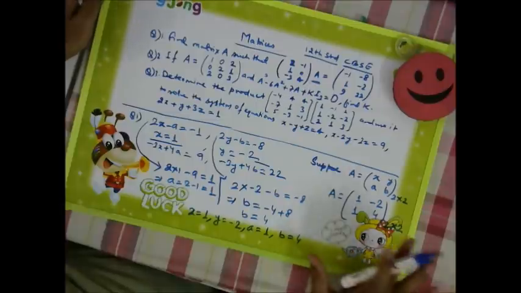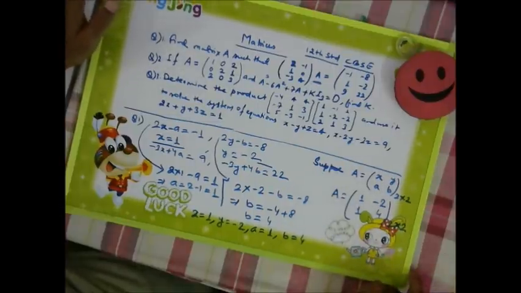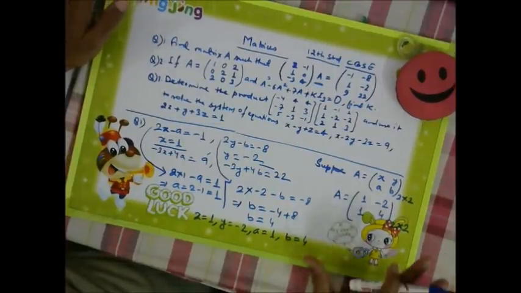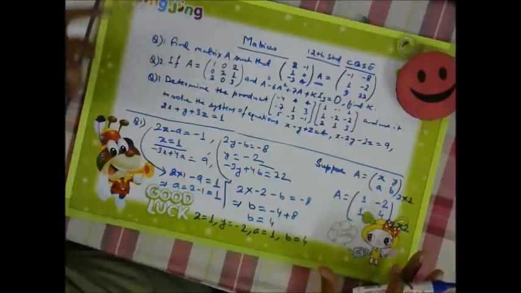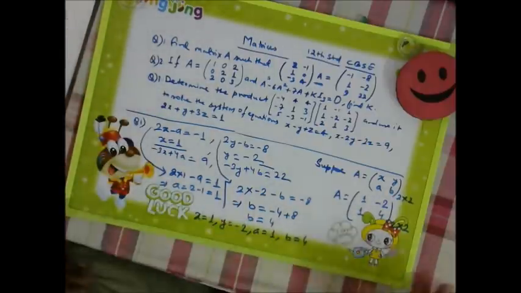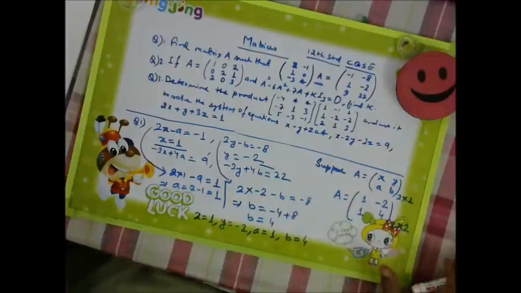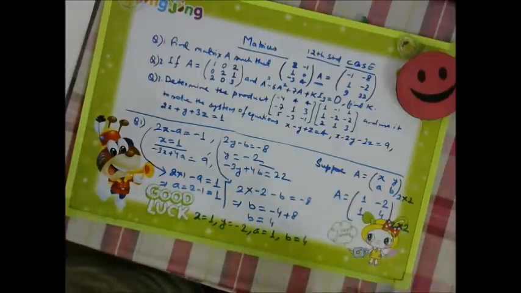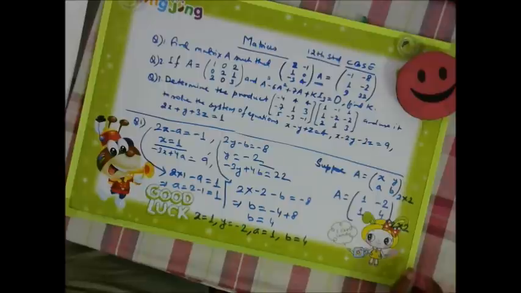I hope our students have understood this particular question: how to solve a matrix-related question which is given to find a matrix. And when the product is possible, that also I told. We need to pay attention to the order of the matrix first.